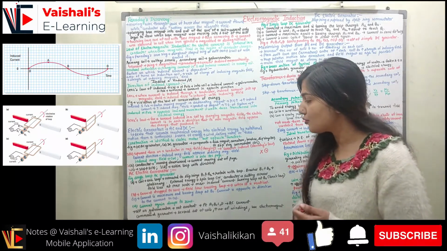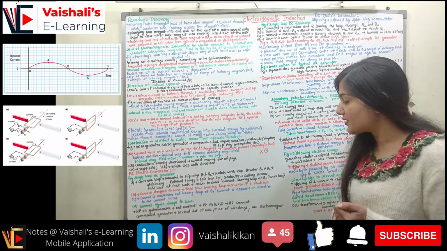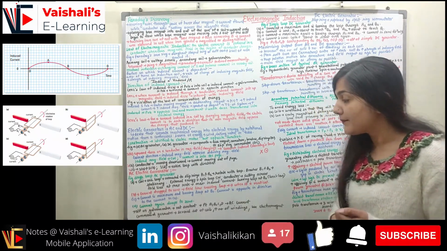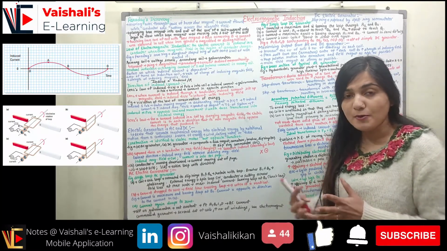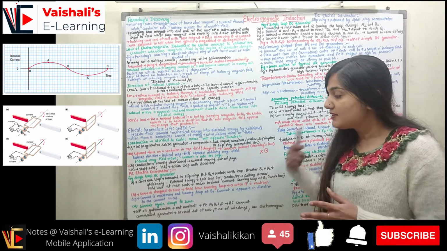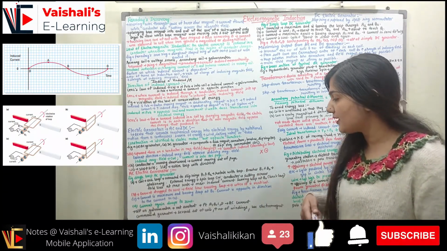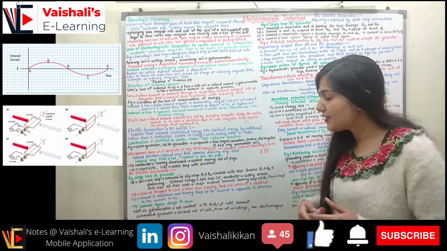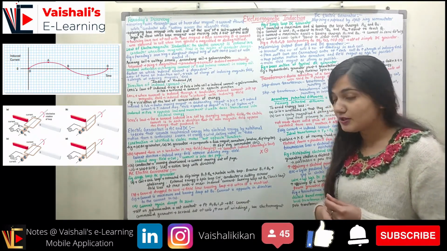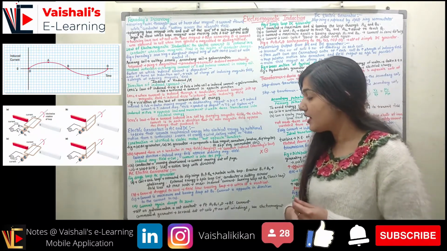Part C shows the current is maximum and leaving the loop at B1, because the current is in the opposite direction to the current in part A. So current will be oppositely produced. Whatever current we produced in part A, the same amount is produced, but in the opposite direction, right? Now in part D, we can again see the current drops to 0. Again the coil becomes vertical and the current becomes 0.